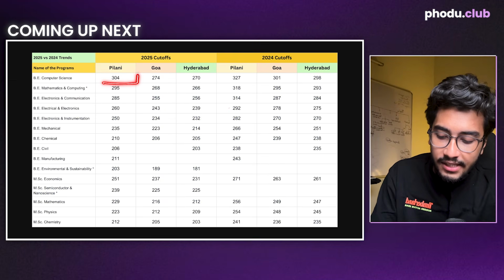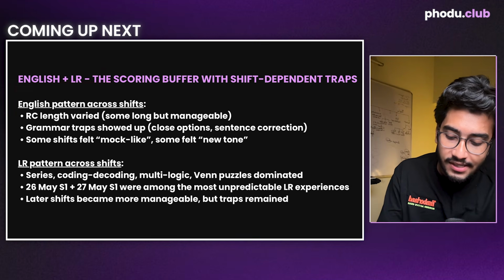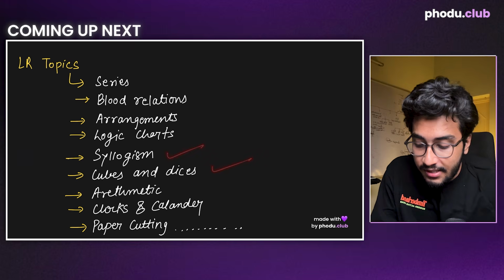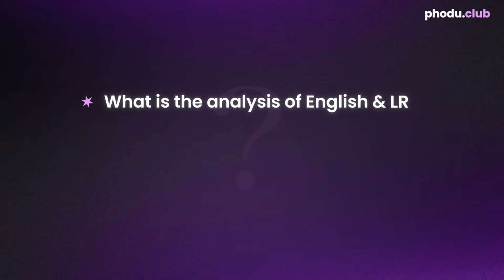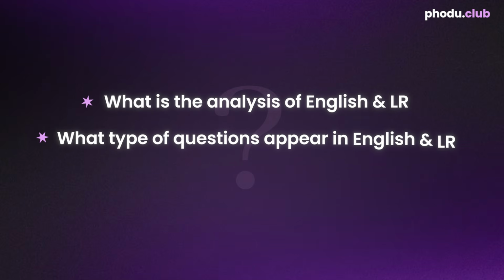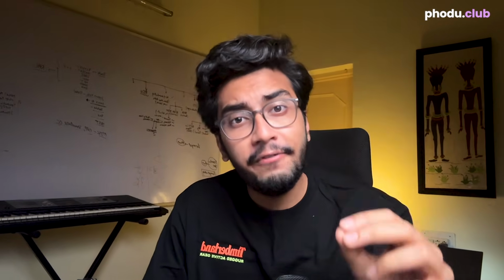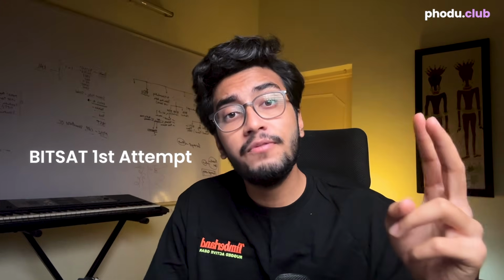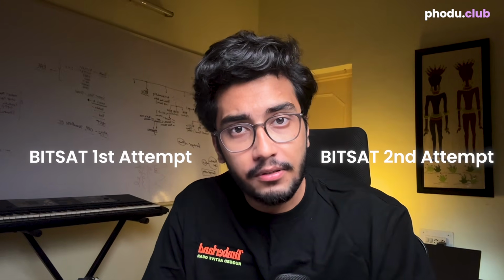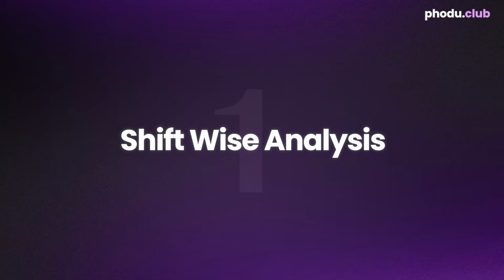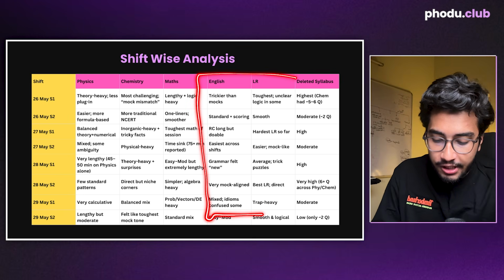So in today's video, let's exactly break down English and logical reasoning of BITSAT. What is the analysis of English and logical reasoning, what type of questions appear in English and logical reasoning, and how we can prepare for English and logical reasoning to do very well in the BITSAT first attempt as well as in the BITSAT second attempt. Let's start with the shift-wise analysis, specifically of English and logical reasoning.